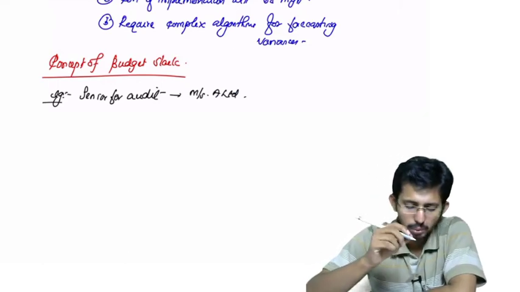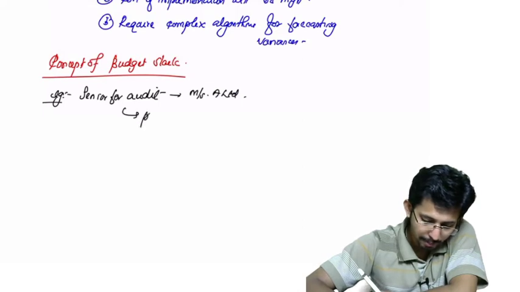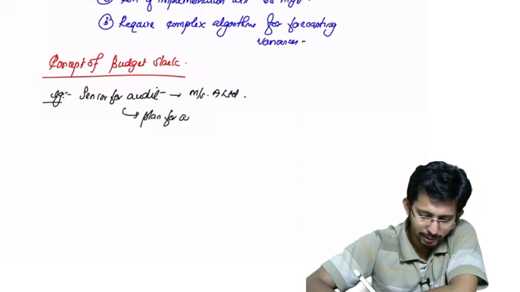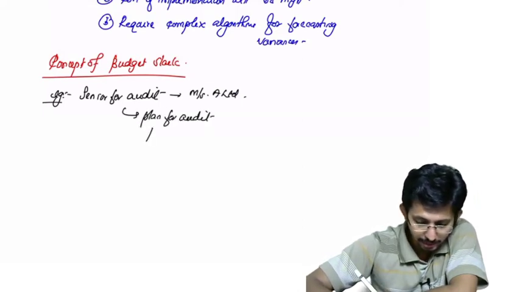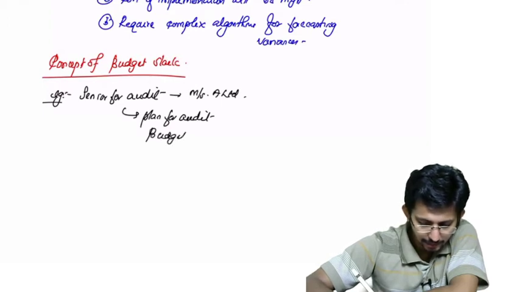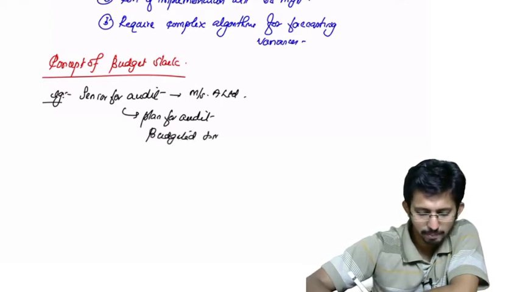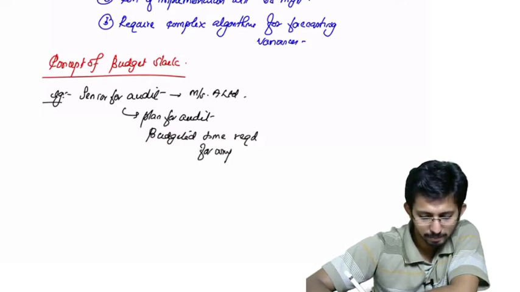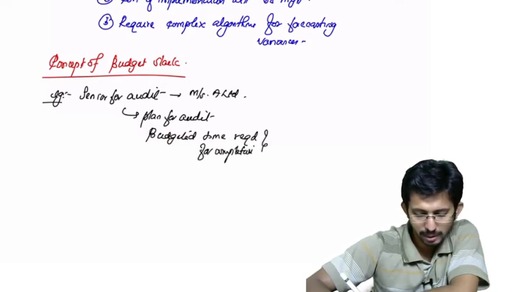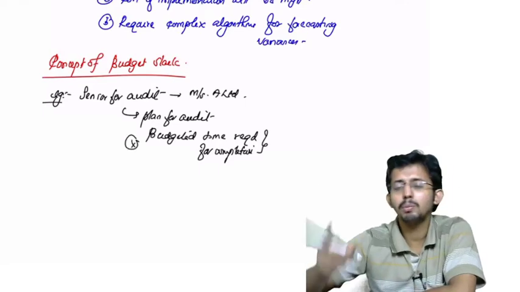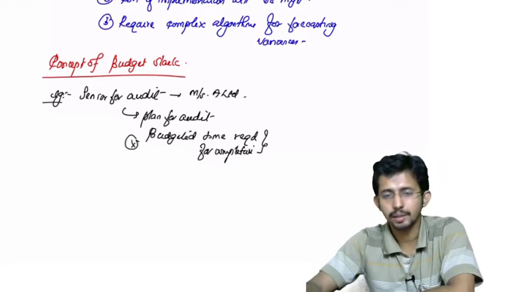The partner will ask you, okay, make a plan for the audit and estimate the budgeted time required for completing it. You are given the responsibility to budget the time required for completing the audit.